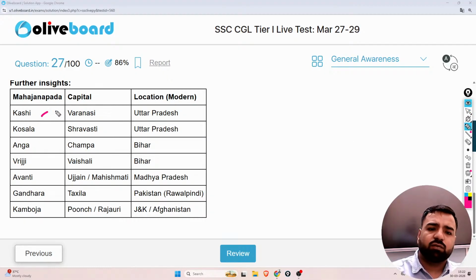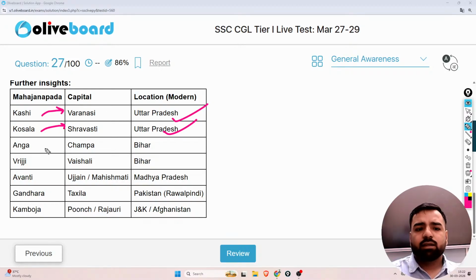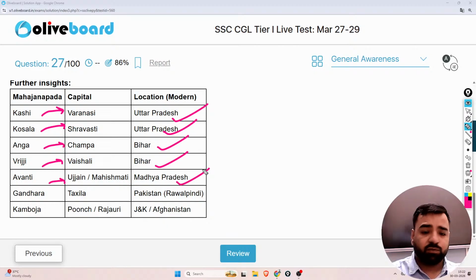So Kashi's capital was Varanasi, which is in modern Uttar Pradesh. Kausal's capital was Shravasti, which is again in Uttar Pradesh. Ang's capital was Champa, which is in Bihar. Vriji's capital is Vaishali, which is again in Bihar. Avanti, Ujjain, which is in MP. Very famous Mahakal temple is there. Gandhar in Takshila, which is Pakistan's Rawalpindi as of now, and Kamboj, that is in Poonch or Rajouri region of